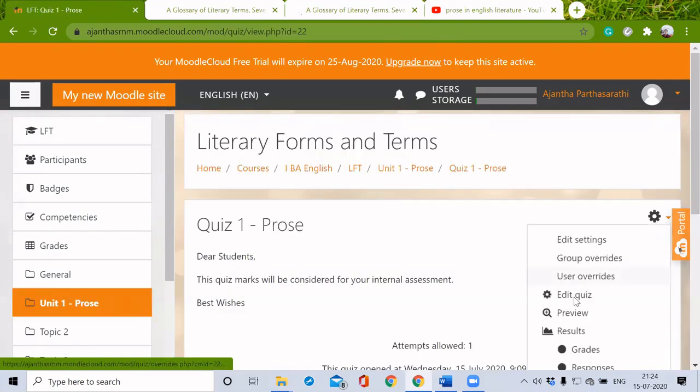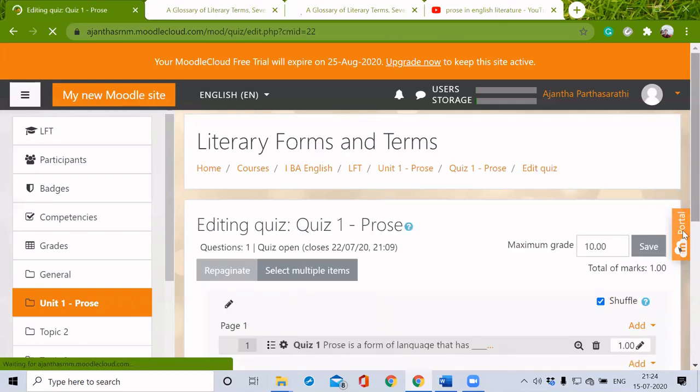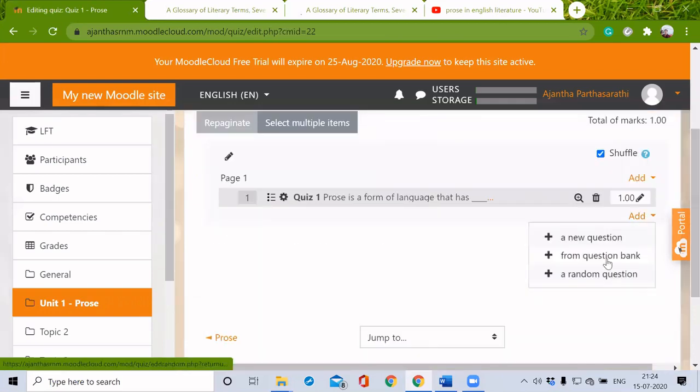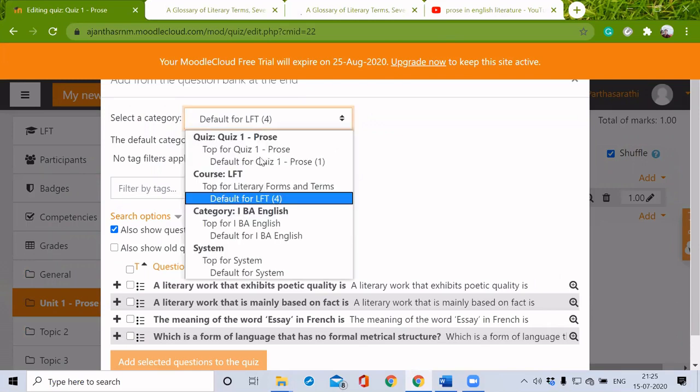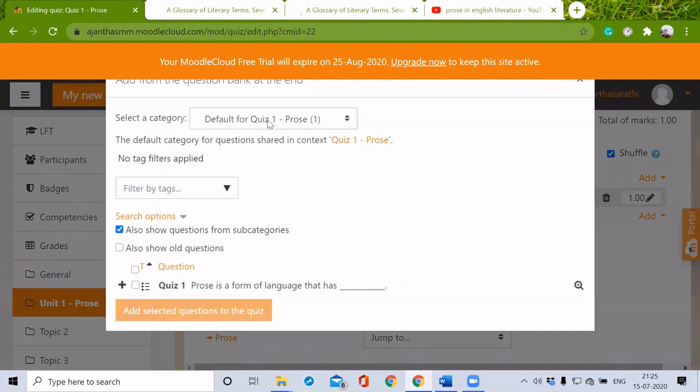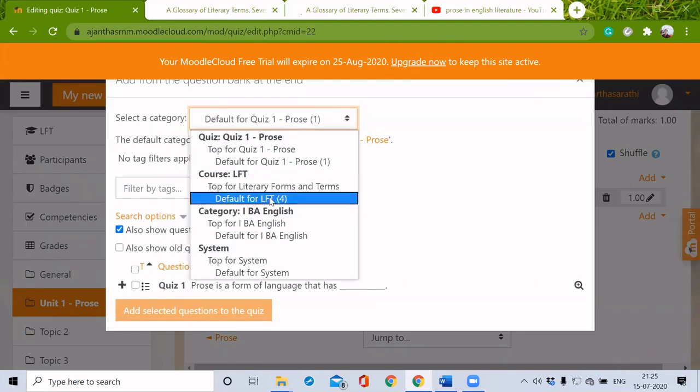Edit quiz. Click add here and select this from question bank. See here, for this LFT category, we have stored some questions. This will be in the name of default for LFT. We can see the number of questions here.